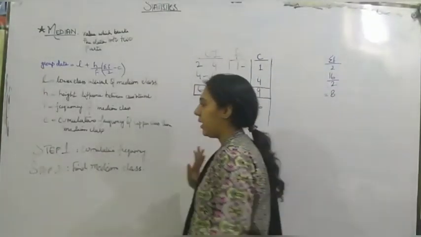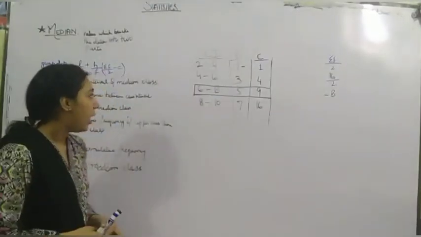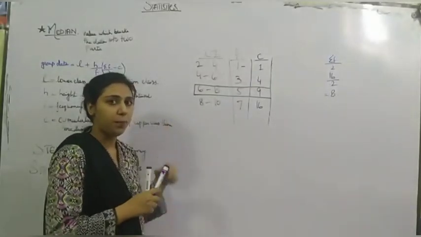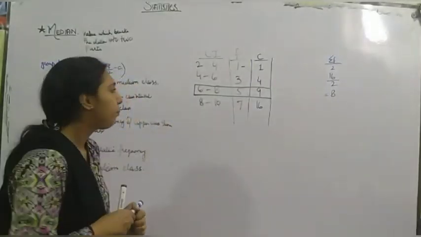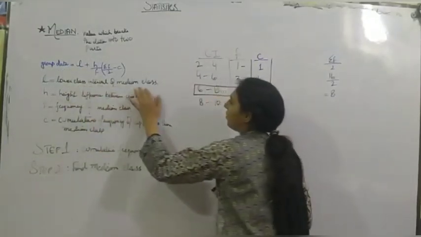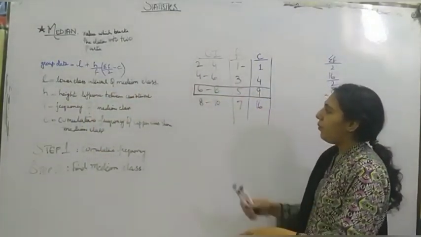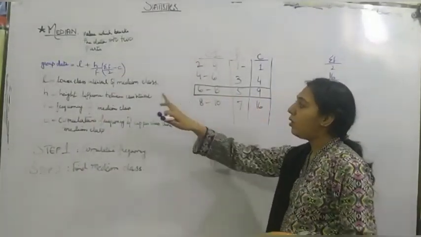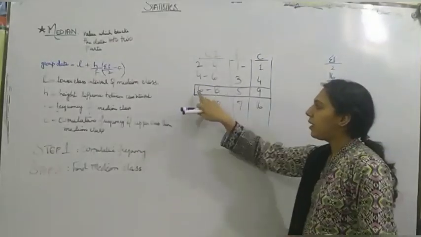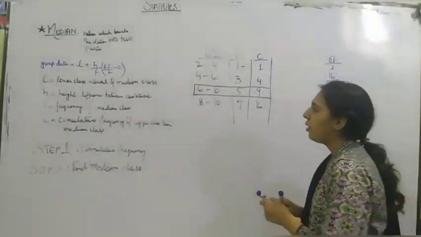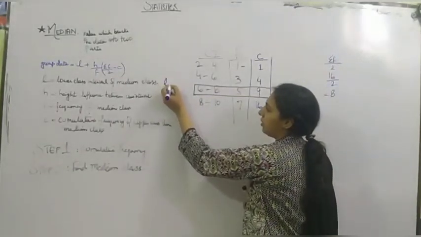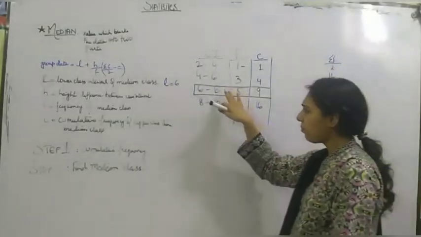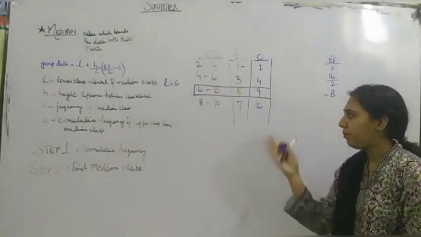Now we have completed our data, and now I'm going to be putting this data into our formula. Right? Okay. Before that, the lower class interval of the median class. We have our median class, the third interval. Lower class, 6 or 8. 6 is going to be the lower class, like L is equal to 6. 8 is our upper class. So we will be seeing it later on.